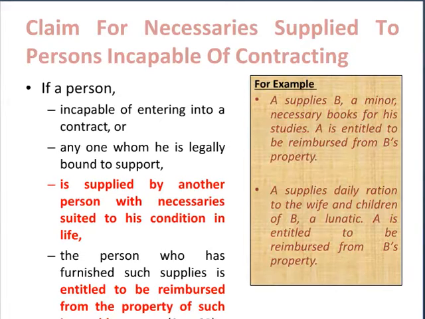The next situation is contemplated by section 69, which talks about the right to recover the money paid by a person for another.